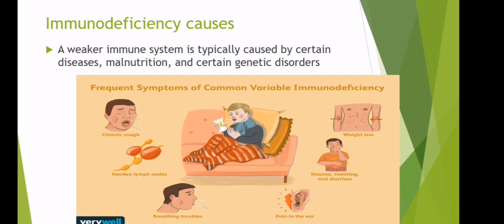Syempre, pag weight loss ka, very common naman yun na immunodeficiency ka. It's because of a shortage or lack of immune system. Kagaya ng sinabi ko kanina, it loses the ability to fight the infectious disease. That's why we call it immunodeficiency.